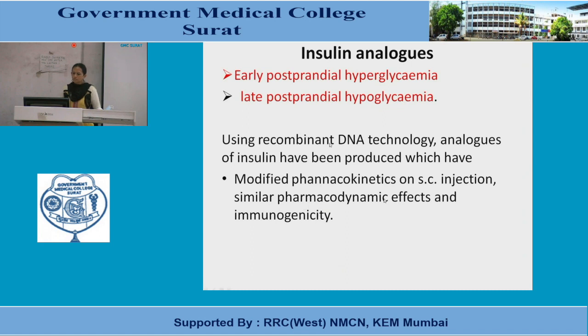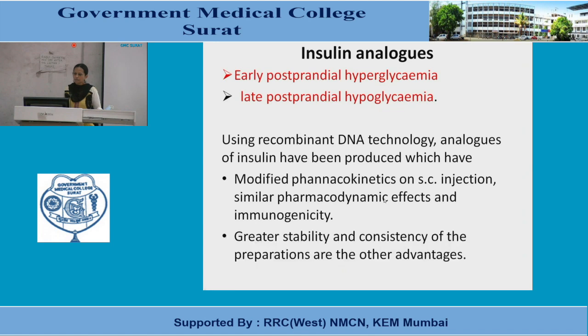So the differentiating point is that all of them have a different pharmacokinetic profile, but similar pharmacodynamic effect and immunogenicity, because they are also considered highly purified preparations, as they are prepared by recombinant DNA technology. Other good features or advantages of insulin analogs are greater stability and consistency.